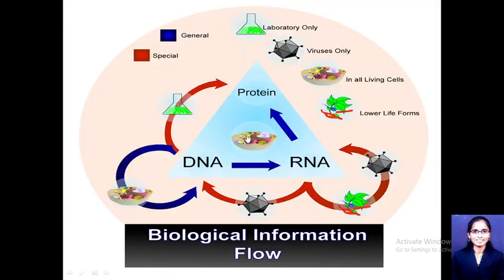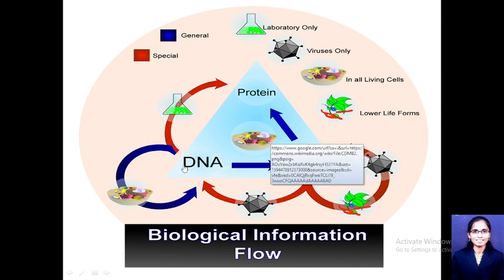Before starting the actual lecture, we must be clear about the central dogma of our life, because whatever processes take place in our body physiology or biochemistry happen due to these three steps, which is nothing but the central dogma of life. According to the central dogma, DNA, that is deoxyribonucleic acid, maintains its copy by the method of replication when the cell gets divided.